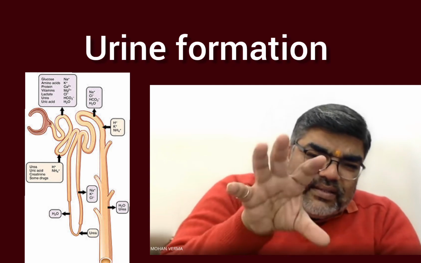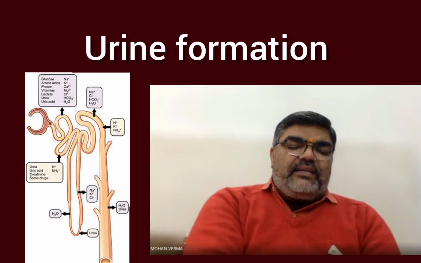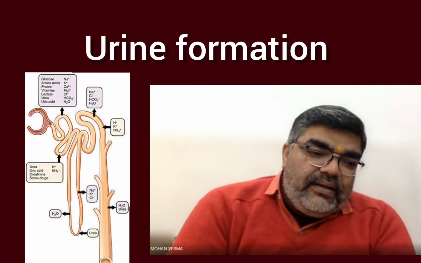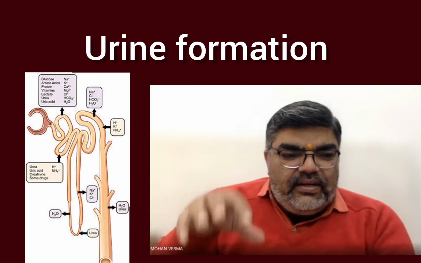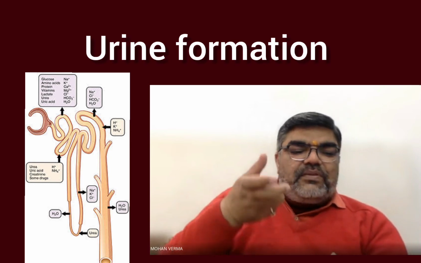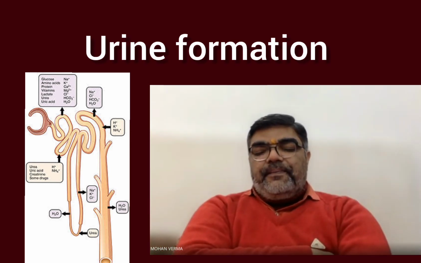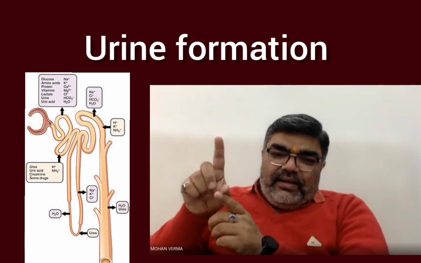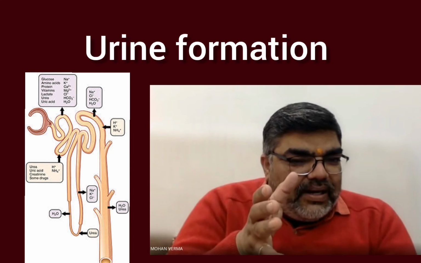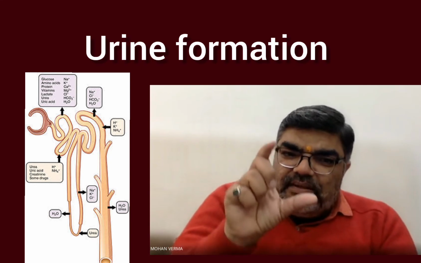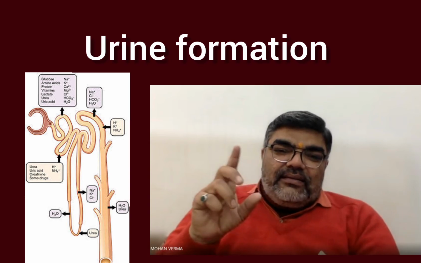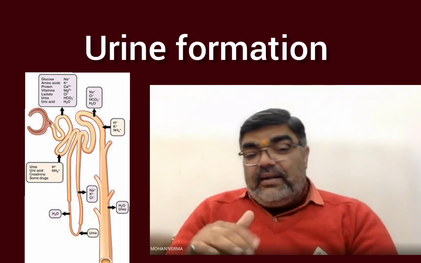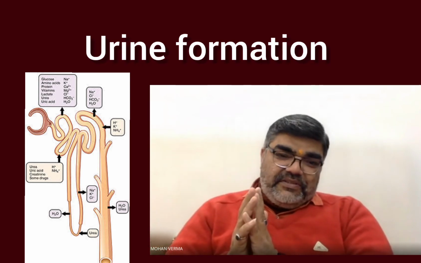By the selective reabsorption and the selective secretion of hydrogen ions, ammonia, and potassium ion into the filtrate and by absorbing bicarbonate ion. Actually, the filtrate is moving through the renal tubule in the first part, the proximal part, where the reabsorption and secretion occur. Secretion means and reabsorption means.